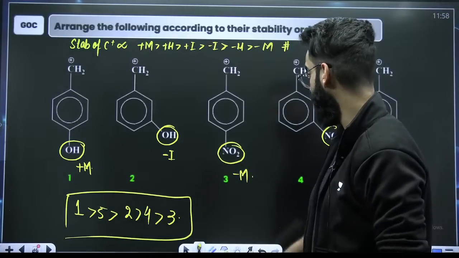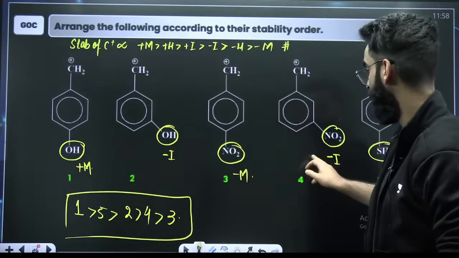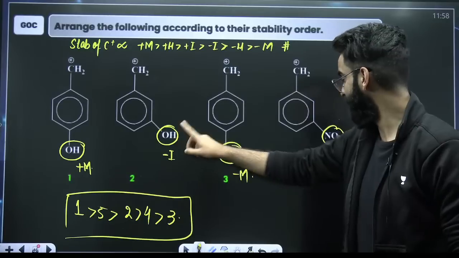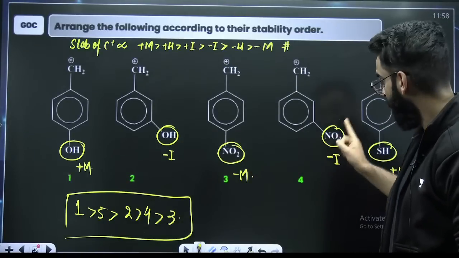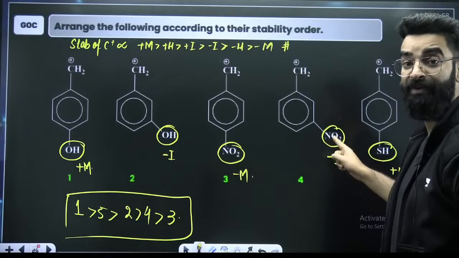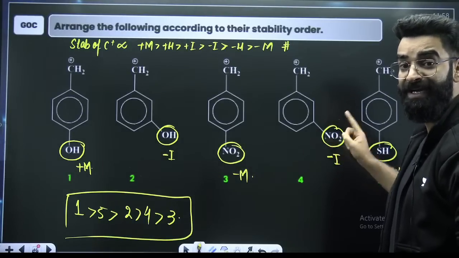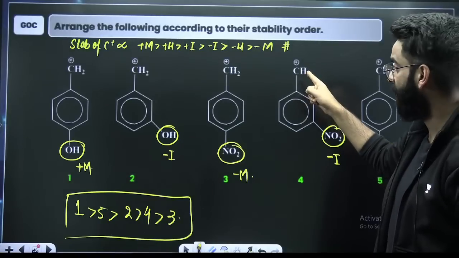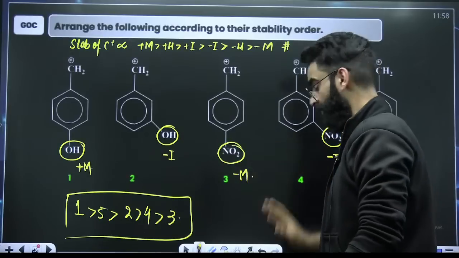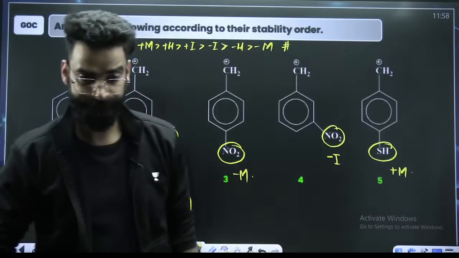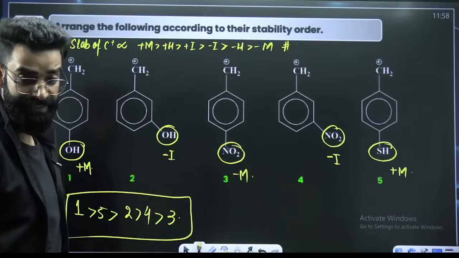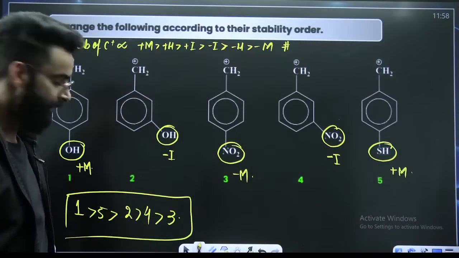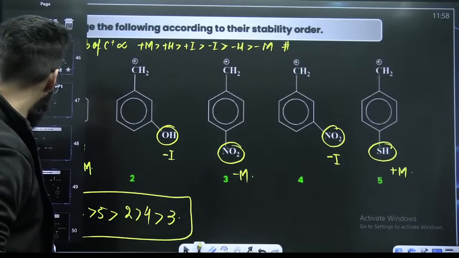I think you're confused between this 2 and 4. This is minus I. This is also minus I. Perfect. But nitro is more minus I showing, more withdrawing. More withdrawing means it will destabilize the carbocation more, right? So stability of 2 will be more than that of 4. I hope it's clear now. You have to be careful with these things as well.